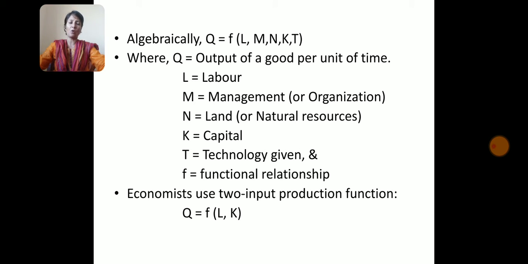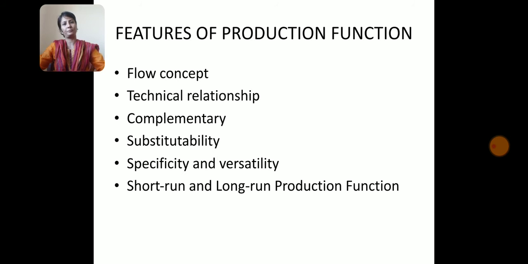Having known the meaning of production function, let us analyze the features of production function. The important features of production function are as given. The first one being flow concept. Production function exhibits flow concept. It represents flow of inputs and the resulting output flow for a specified time period.